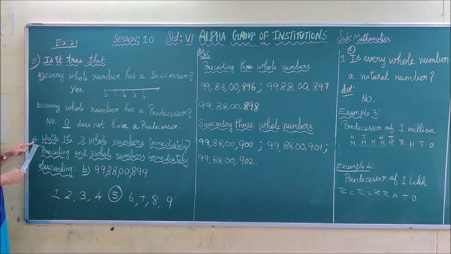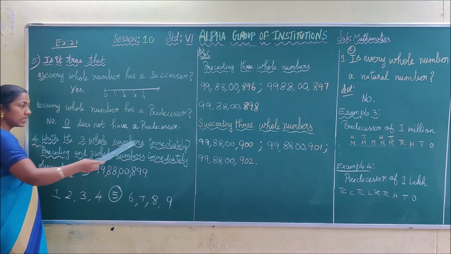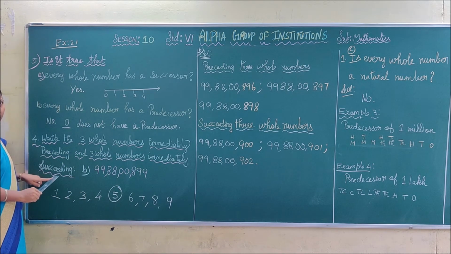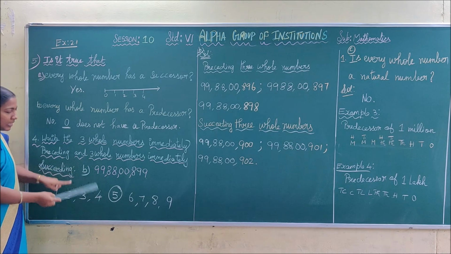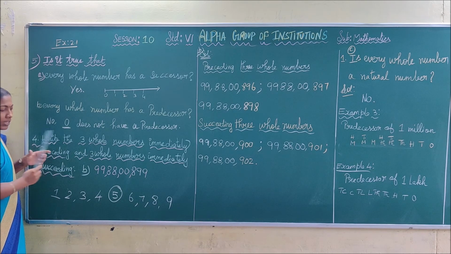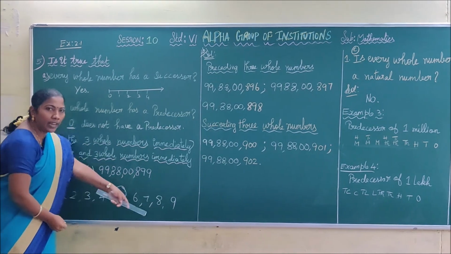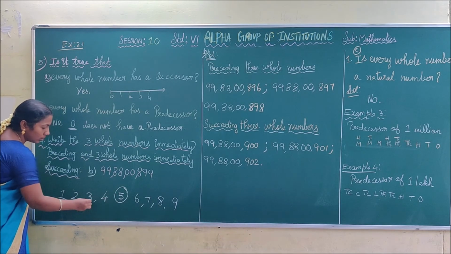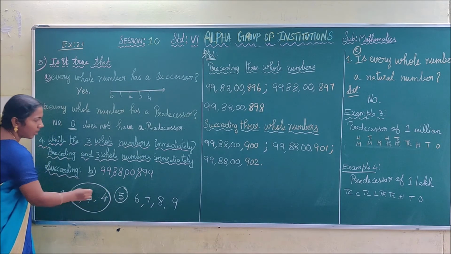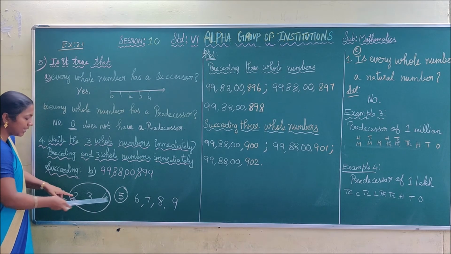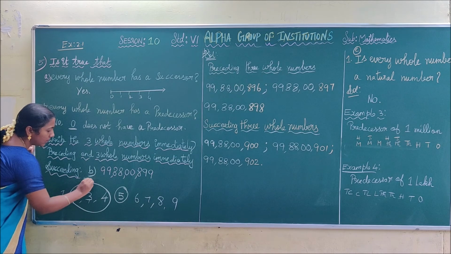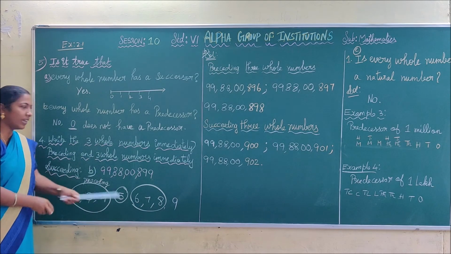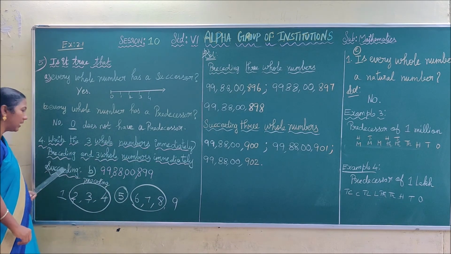Fourth sum from your exercise 2.1. Write the 3 whole numbers immediately preceding and 3 whole numbers immediately succeeding. Before going to this sum, see this example, children. I have done 1 to 9, around the number 5. What are the 3 numbers before 5? 4, 3, 2. These 3 numbers are called the 3 whole numbers immediately preceding 5. Preceding means before number. Do you understand, children? And 6, 7, 8 are called the 3 whole numbers immediately succeeding.